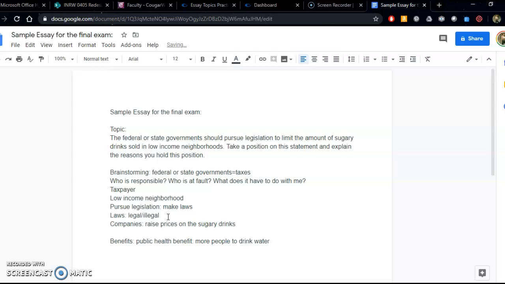And there might be more people who become aware of health issues. That happened in the article too. There might be more people who were exercising, right? If we limited the amount of sugary drinks and we put the signs up that the article talked about, there might be some benefits to the public at large.